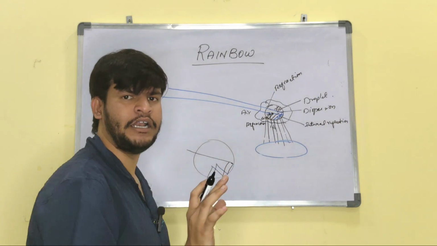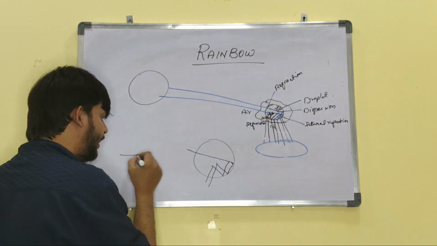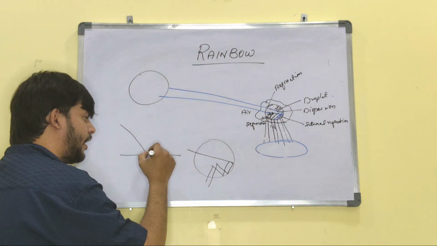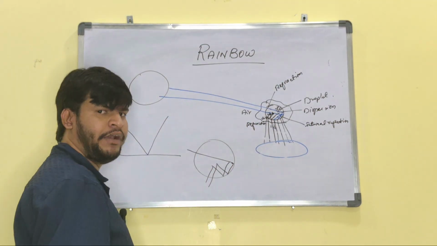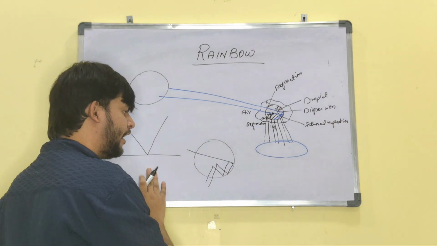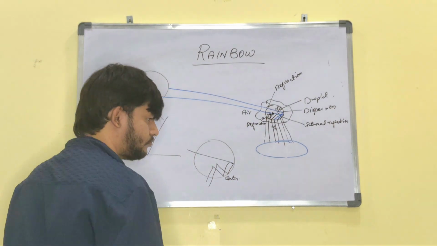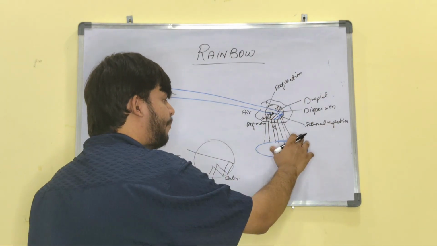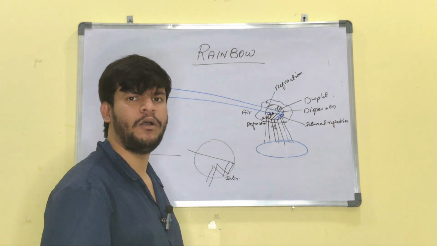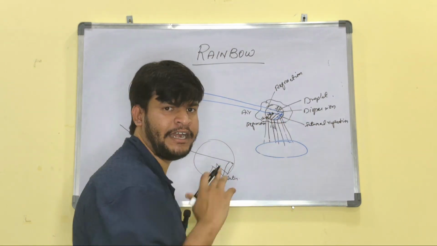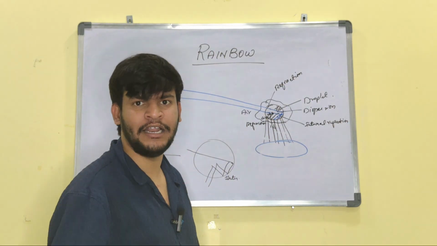This is called internal reflection. Whereas total internal reflection means it will come and be totally reflected. This is only internal reflection. So the process involved in a rainbow is known as internal reflection, not total internal reflection.